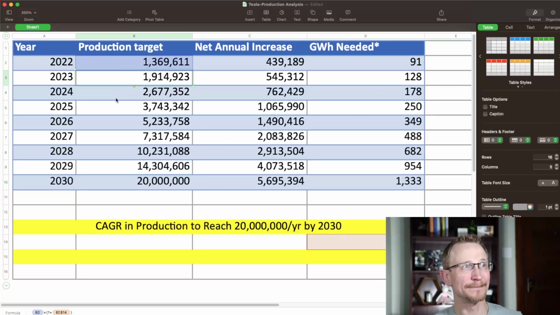So if you check it out, by 2024, we need pretty much twice the production of what we had in 2022. That's just next year away from us. And when you look at the next annual increases that we have, those numbers start to get eye-popping as well, that by 2030, there needs to be not only 20 million, which is an incredible amount of EVs made from Tesla in order to make that happen, but that's still 5.7-ish million more vehicles than what were produced in 2029 in order to get there. So if it's a straightforward ramp where we see that continual compounding of 40%, 40%, 40%, these are the sort of numbers that you can expect from Tesla if they meet their targets.